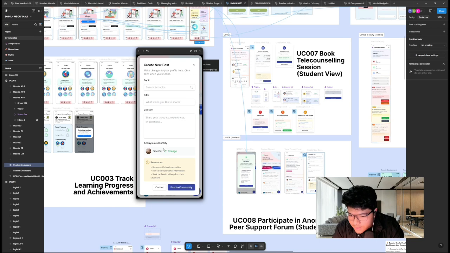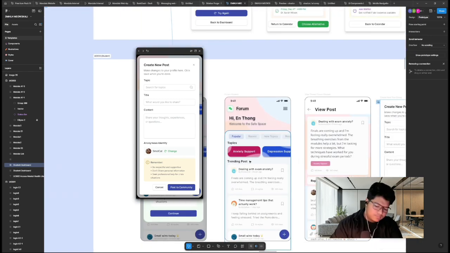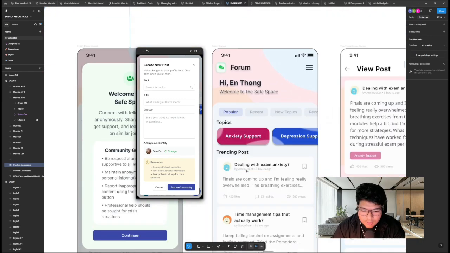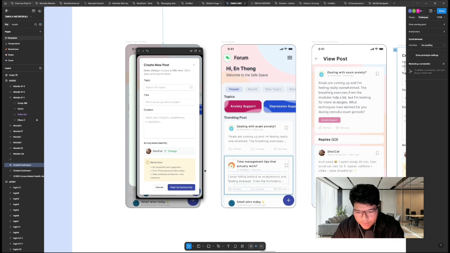And for the anonymous identity, they can click change to change their identity, and the system will auto-generate a profile picture and a random name. For example, small cat, an anxious cat, study bear, smart guy, and quiet penguin. They can click this button to change the name they want to post with.